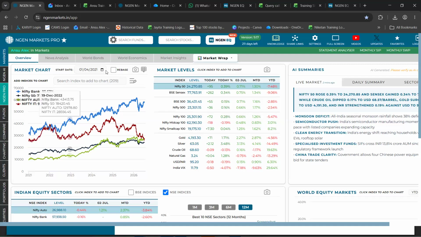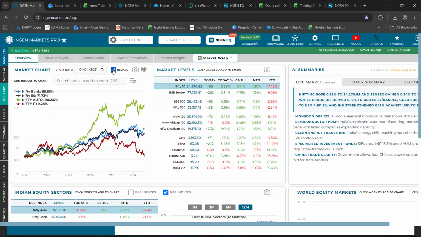So, in order to cater to this issue, to have a fair graphical view of the data that you're looking at, you can click on this checkbox called rebase, which now picks up a common start point. And now you could see this green line, which represents Nifty Auto, happens to be on top, which says out of these four benchmarks, Nifty Auto performed the best or gave the best return in the time period that we had set. Now, this is how we added benchmarks into this section.